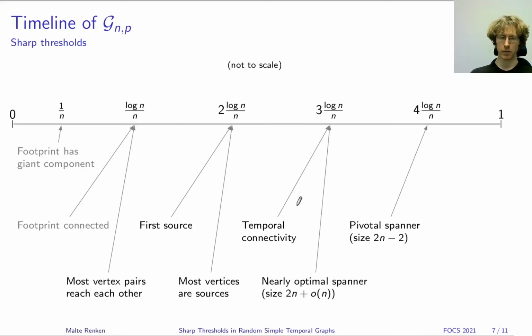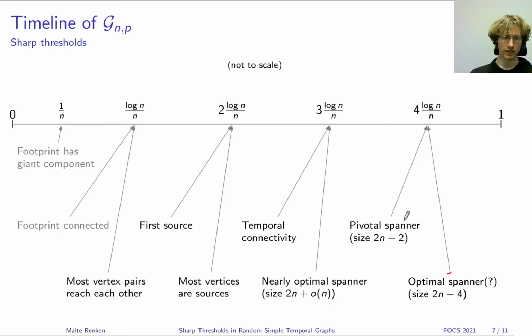In fact, we were able to prove that at time 3 log n over n, so at the very first time the graph even becomes temporally connected, there already exists a spanner of nearly optimal size, that is 2n plus small o of n many edges. But if you require it to be absolutely minimal, then we conjecture that you need to wait until time 4 log n over n, at which time we were able to prove that an optimal spanner occurs, and we conjecture that it does not appear any earlier.